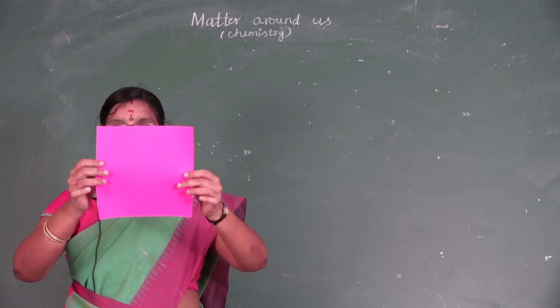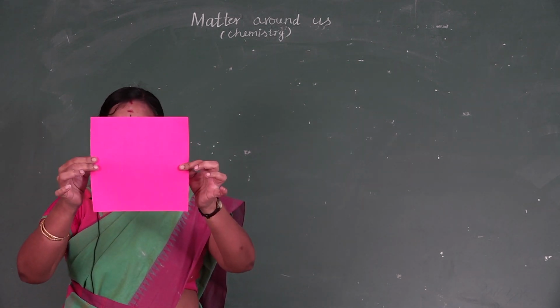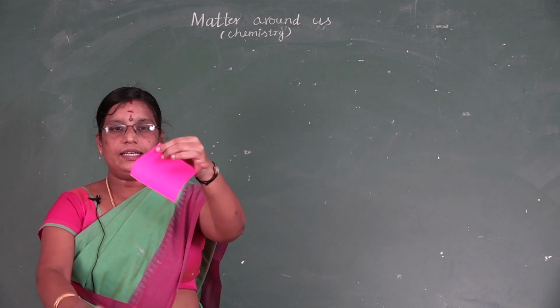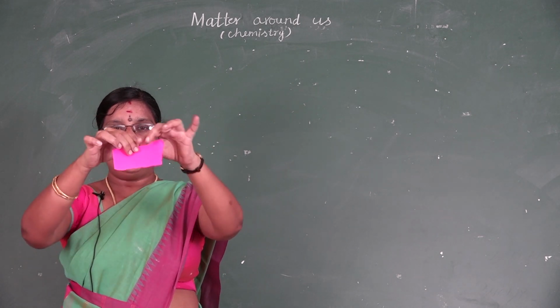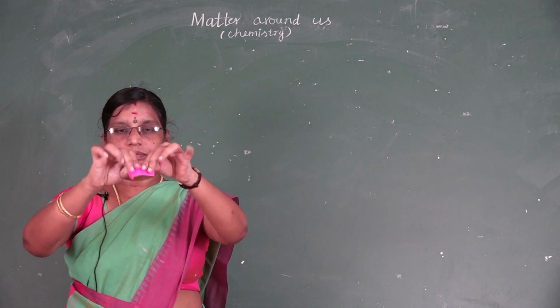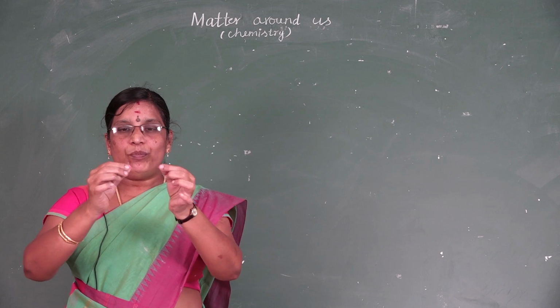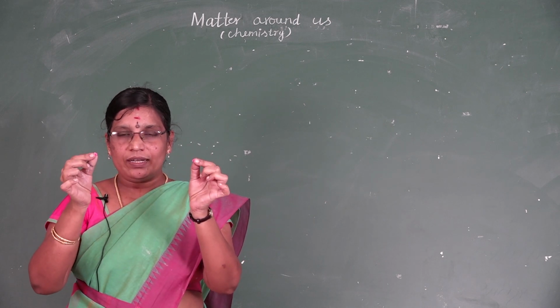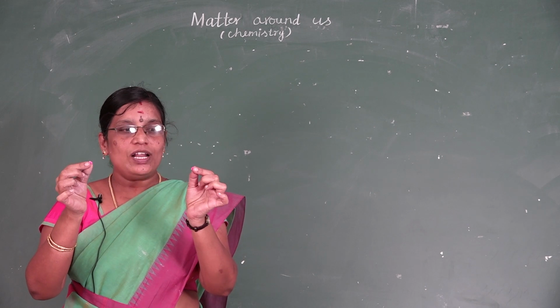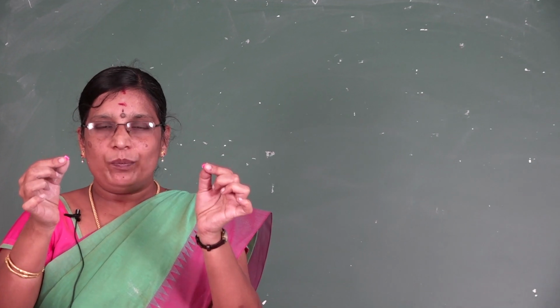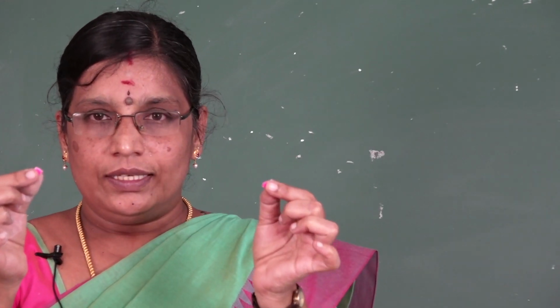Now let us see a small activity. Take a piece of paper. Cut it again and again. At some point of time, the paper cannot be cut into smaller pieces. This smaller piece of paper is the smallest particle of the paper. This piece of paper contains number of smaller particles. The smaller particles are called atoms. Not only this paper, everything in the world is made up of atoms.